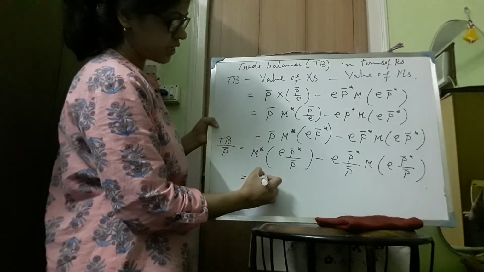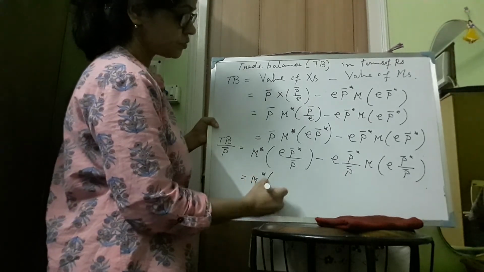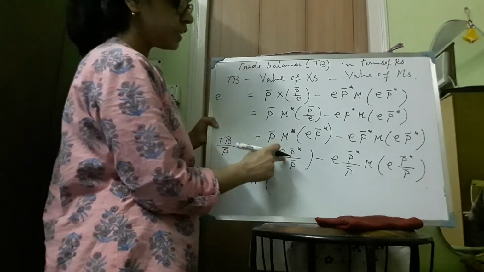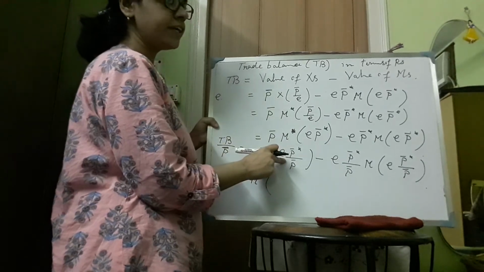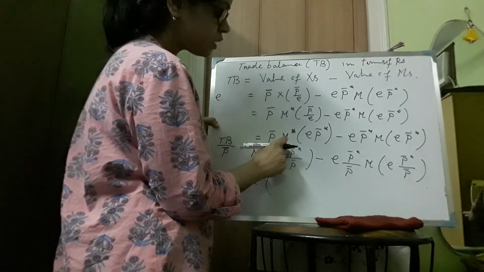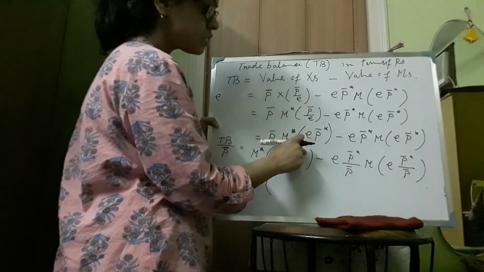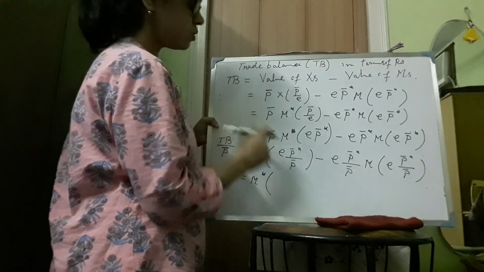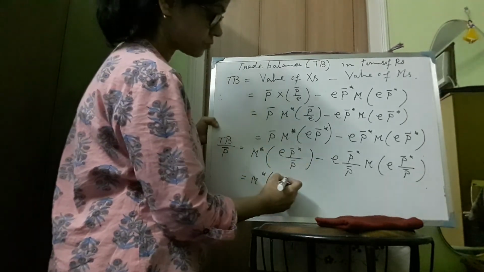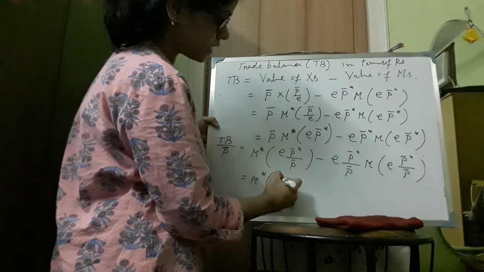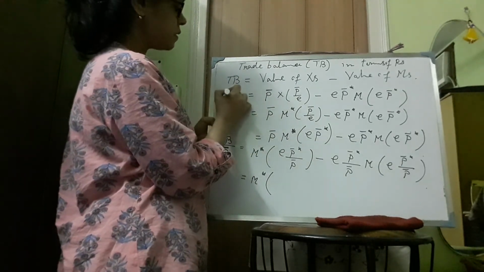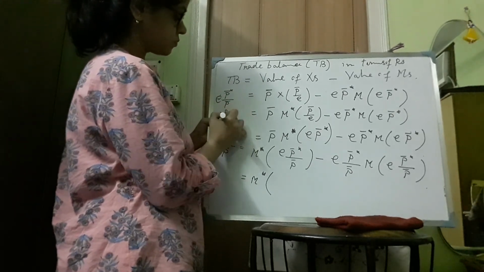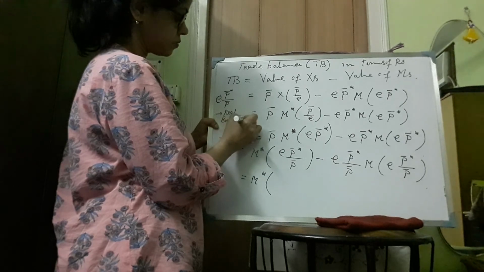And here, on the right hand side, we can write M star. Now E P bar star by P bar: E is the nominal exchange rate, and when we multiply this nominal exchange rate by the ratio between the foreign country's price and the home country's price, it becomes the real exchange rate. So basically E P bar star divided by P bar is the real exchange rate.